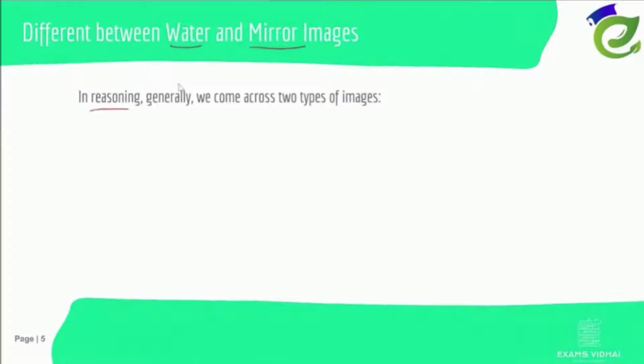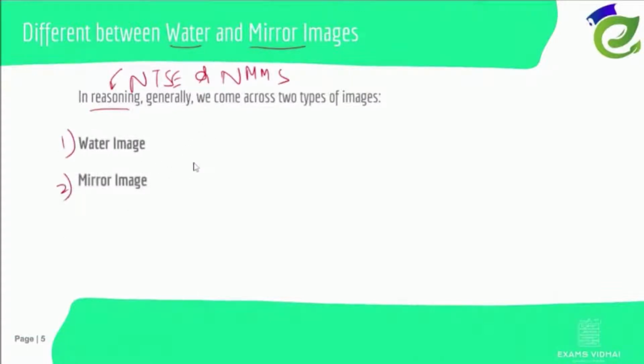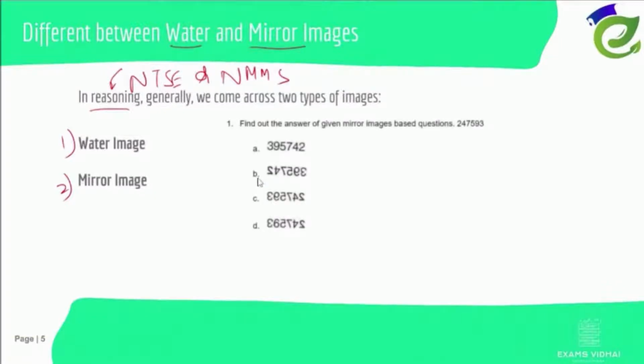Right? So what is the difference between a water image and a mirror image? Both are showing images, so what is the difference? In reasoning, particularly for the NTSE exam and other exams, in the reasoning part we have this change. The first one is called a water image, the second one is a mirror image. I'll just give you an example of a question that came.